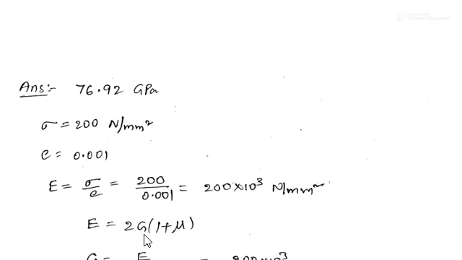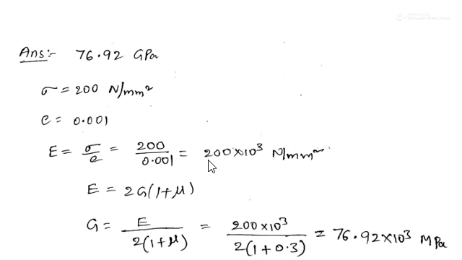Here we require G, and we got E. There is a relation between E and G we have seen: E is equal to 2G into (1 plus mu), and as we require G, G is equal to E divided by 2 into (1 plus mu).